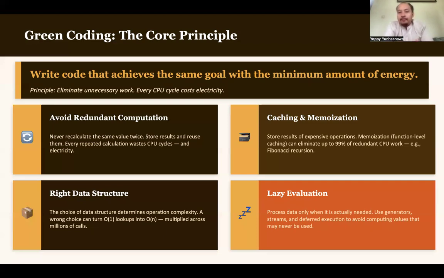Next is about caching and memoization. Store results of expensive compute operations. Memoization or function level caching can eliminate up to 99% of redundant CPU work, for example, like Fibonacci recursion. Sometimes when we create a program, we need to display the result of a calculation more than once. So instead of